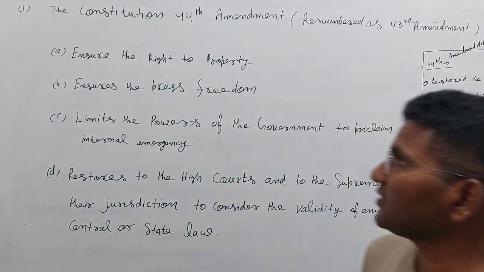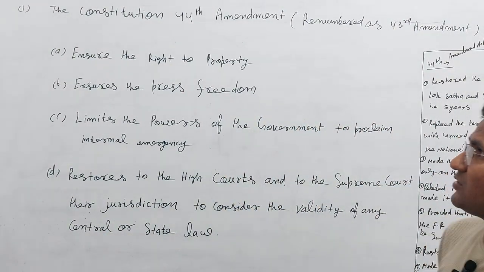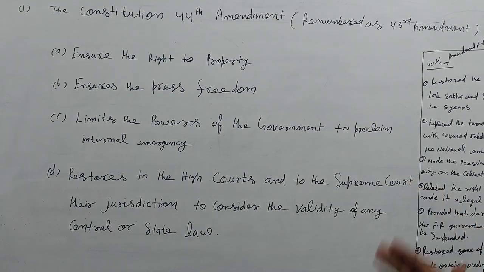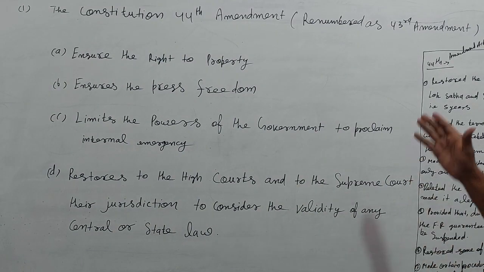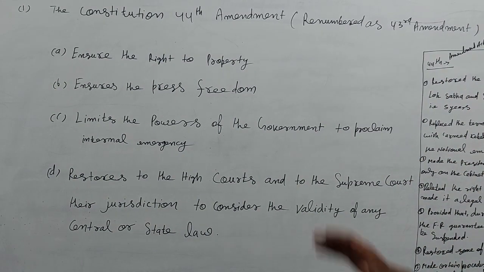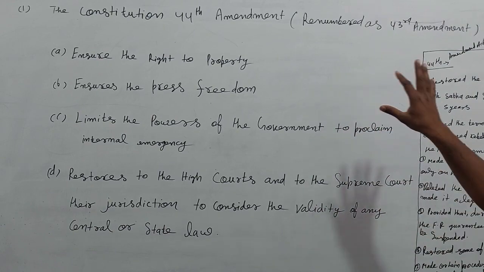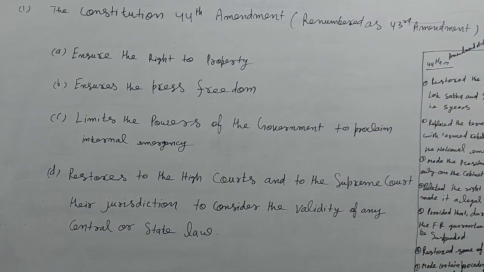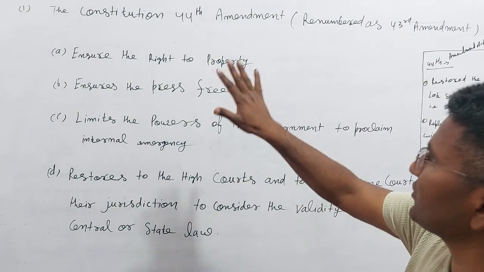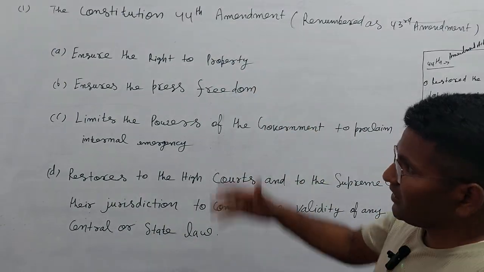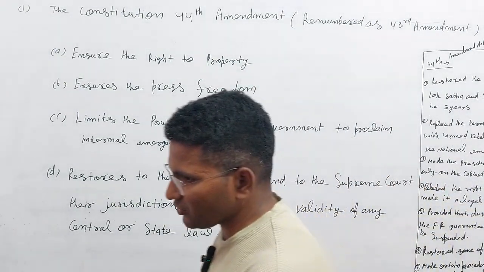The question is: the Constitution 44th Amendment, also renumbered as the 43rd Amendment, but the name is the 44th Amendment. Here are some options, and which option is right?